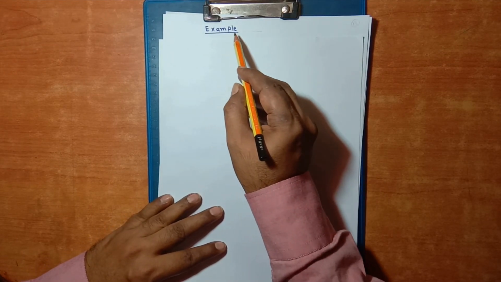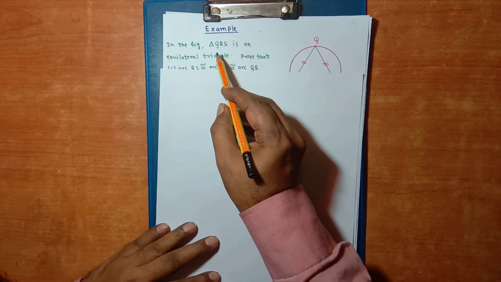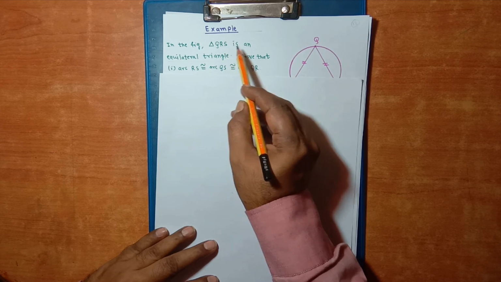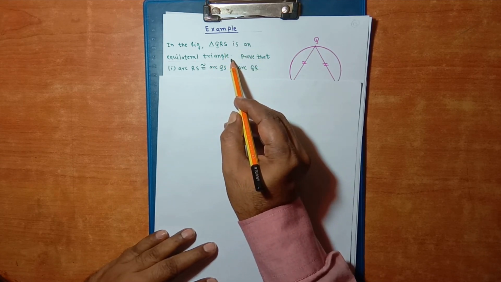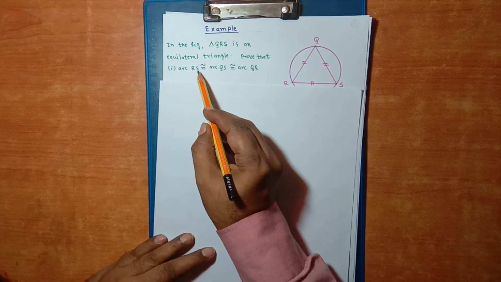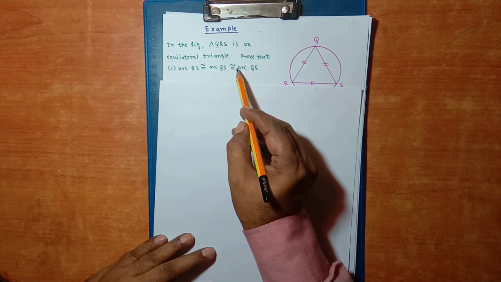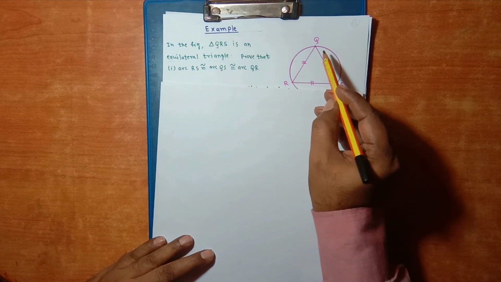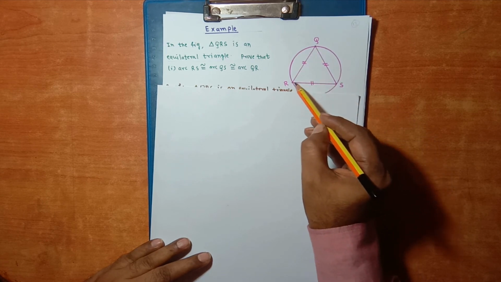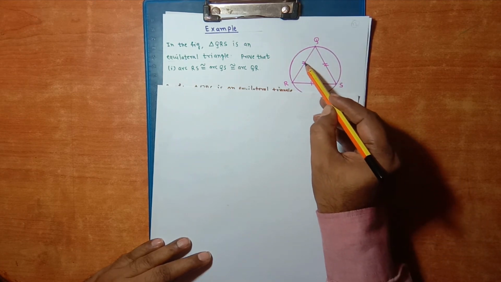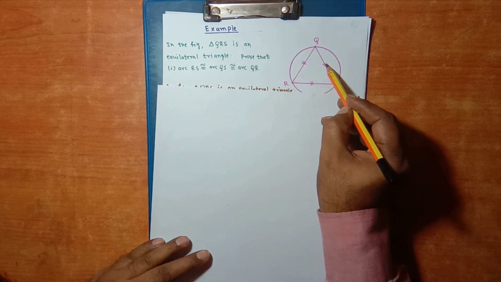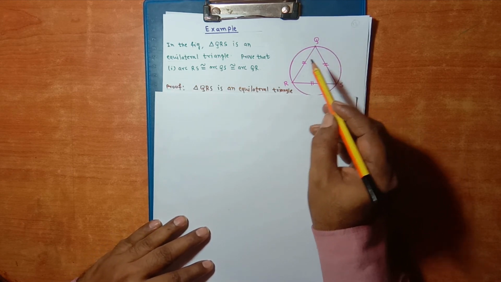Let us solve another example. In the figure, triangle QRS is an equilateral triangle. Prove that arc RS congruent with arc QS congruent with arc QR. Now in figure, triangle QRS is an equilateral triangle. All its sides are congruent. Now let us go for the proof.